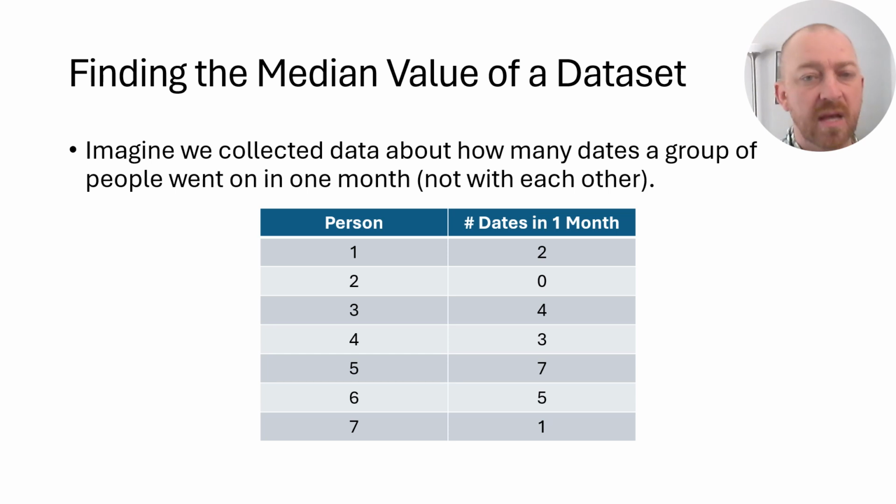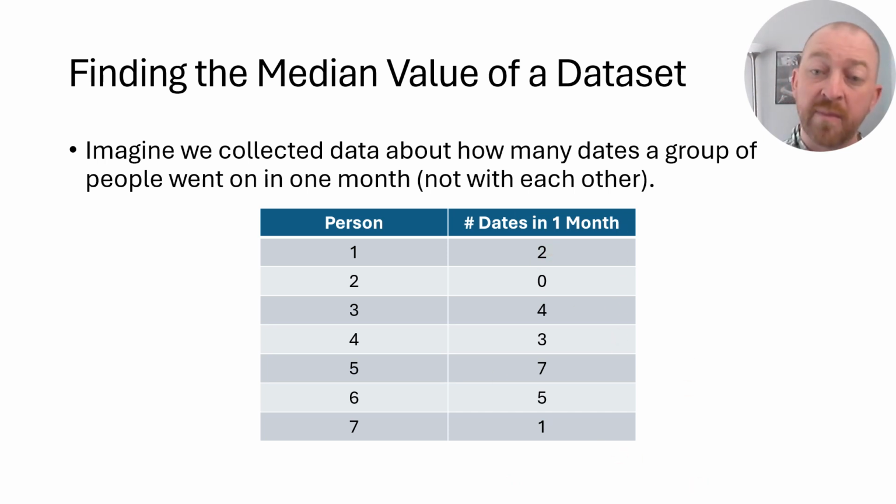So let's imagine that I do a survey and I ask people, how many dates did you go on in the last month? And this is just from 7 people, and let's make sure that they didn't go with each other, right? That would complicate things. So we'll say I sample people. How many dates did you go on in a month? I asked 7 people, and they each gave me this information, right?